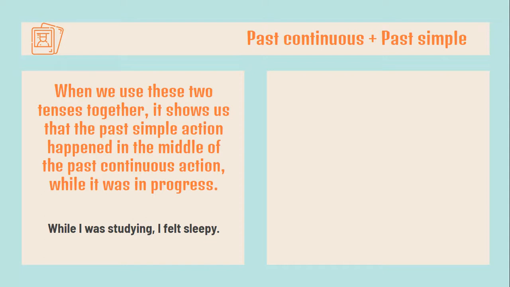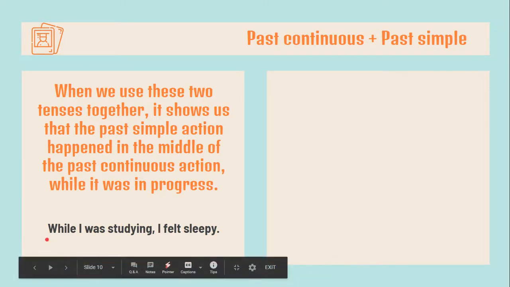Cuando usamos estos dos juntos, estos dos tiempos juntos, muestra que el que estaba en el pasado simple pasó en el medio del proceso de la acción que está en pasado continuo. ¿Sí? Como que lo interrumpe. For example, while I was studying, so we have the process of studying, I felt sleepy. This action interrupted. ¿Sí? Esta acción interrumpió a la otra acción.